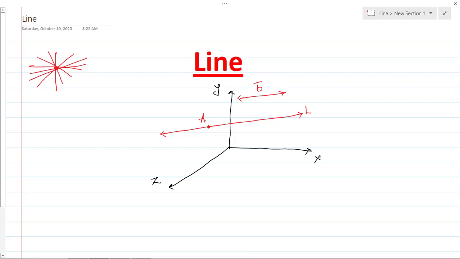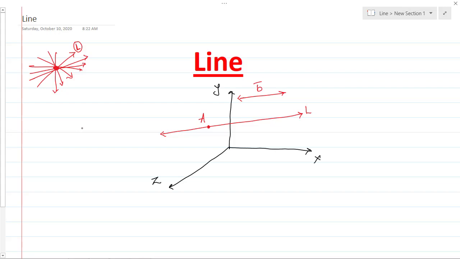Whenever I say it is parallel to b, its direction is fixed. As I told you, out of a single point I can draw n number of lines, and all these lines will have distinct directions. So if I want to define any one line out of these lines,